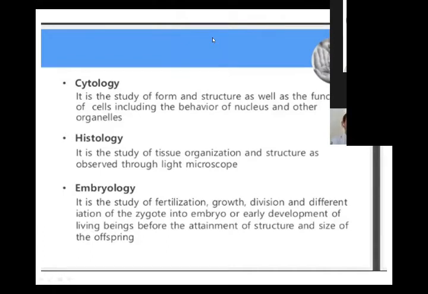Next is taxonomy. Taxonomy is derived from the Greek word taxis, meaning grouping. When we group the same species into a group, it is called grouping.